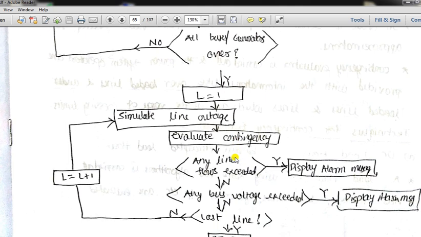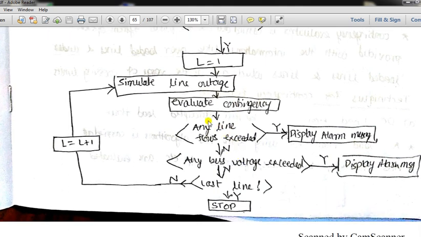Further we are going to check for the line outage, and for counting the various transmission lines, we have set one more count, that is L. This L we have set to 1 in the beginning. So transmission line number 1 will be selected, and we will check whether there is any fault on transmission line number 1. Then simulate the line outage and evaluate the contingency, meaning after the occurrence of a fault on line number 1, what are its effects.